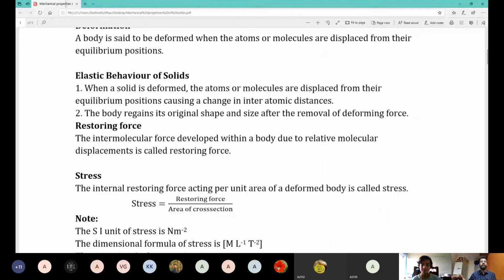Now, elastic behavior. Why do solids, and the chapter is solids, why do solids show elastic behavior? It's a simple question. The answer is not very simple. You can have a simple answer, but if you dive deep, it is not very simple. Now, there is something known as bonds, chemical bonds. You have heard of it, right? Sir, chemical bonds. Okay, I know. Great.